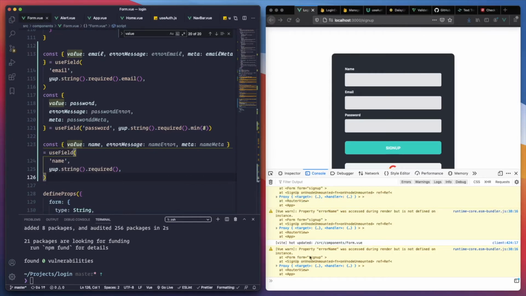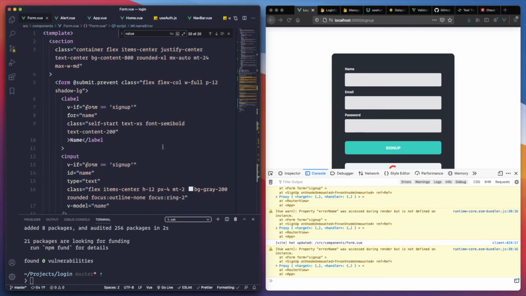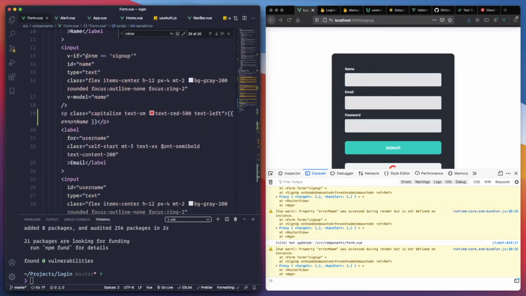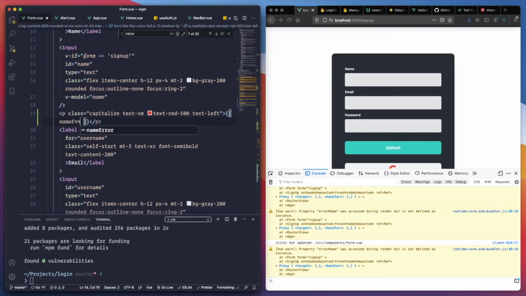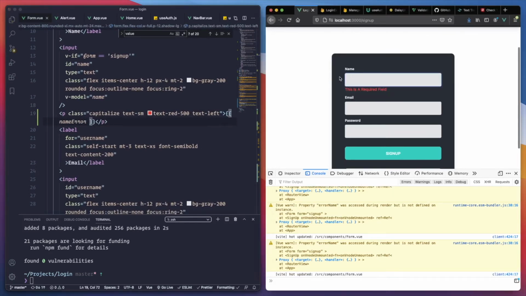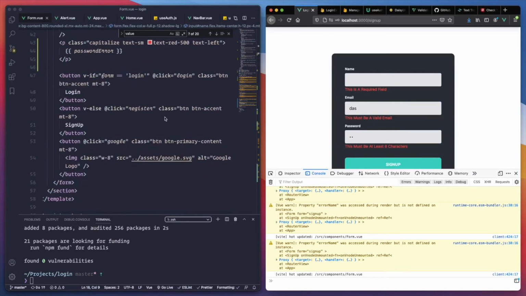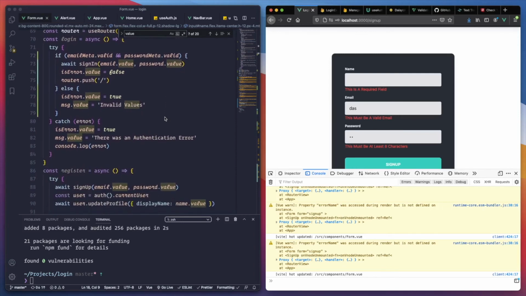Right, name error. Yeah. So where is the error name? This one. Let's call it name error, let's be consistent there. So we have something like this. This is a required field. Cool. We have the validation, and this validation is still there because we have the same validation in the login form. So that's pretty neat. Now that we have the validation for the name, we just need to add that one.